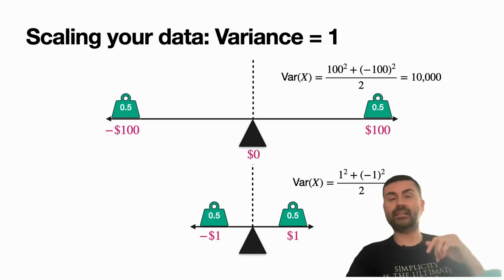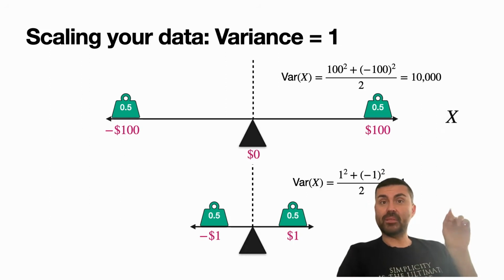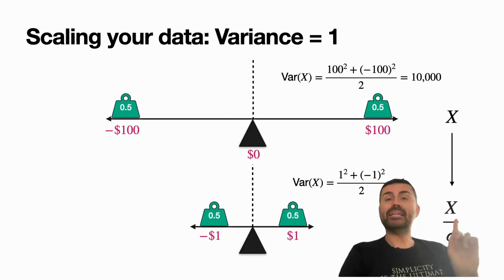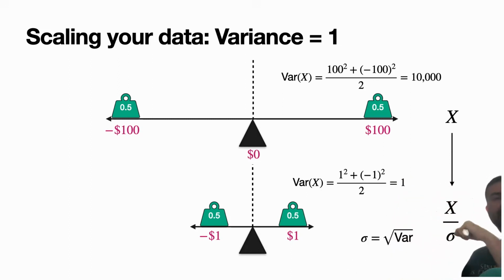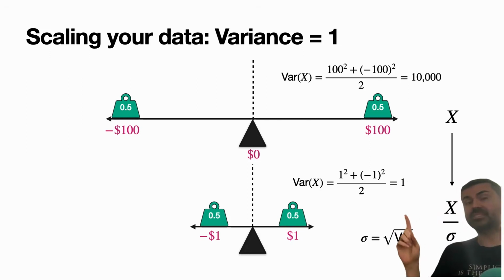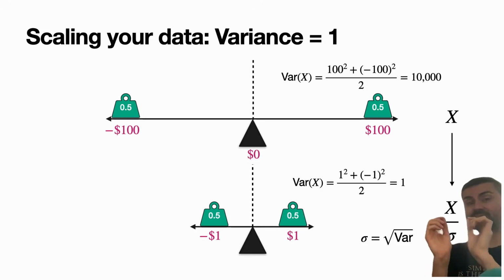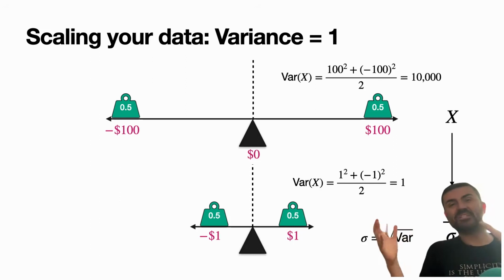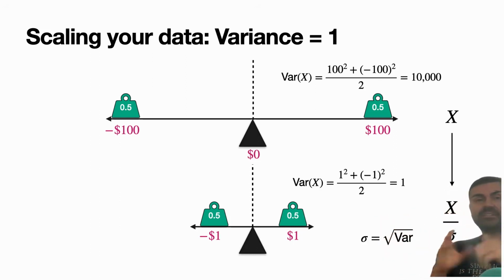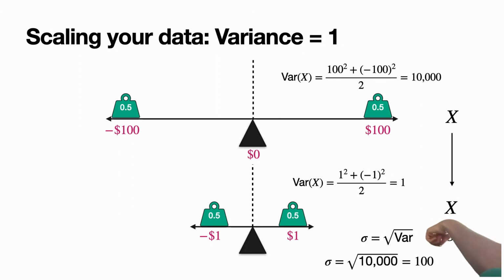So what do we do to scale the data? Well, what we do is we take our variable x and we divide it by sigma. What is sigma? Sigma is the square root of the variance. So if you take your data after you center it and then you calculate the variance and divide every single point by the square root of the variance, then you get nice centered and scaled data which has an average of 0 and a variance of 1. And it still keeps your information, but in a much nicer and compact way, and then the math is easier. So for example, for this case, we're dividing by 100 because 100 is the square root of the variance, which is 10,000.